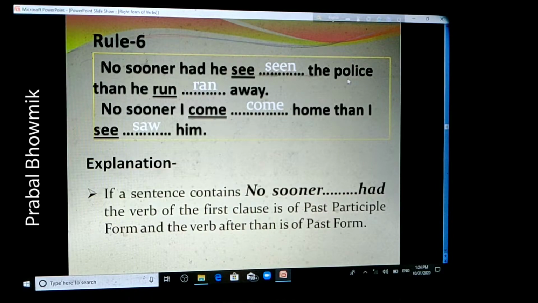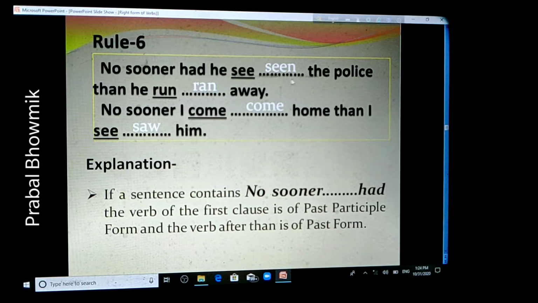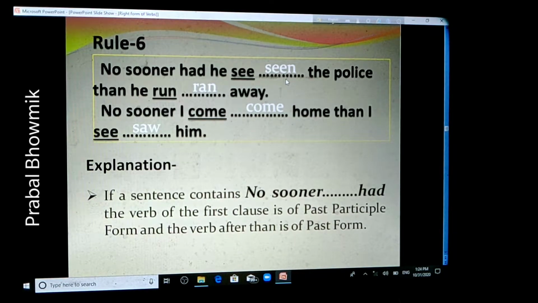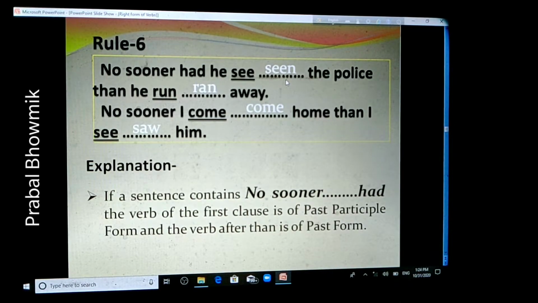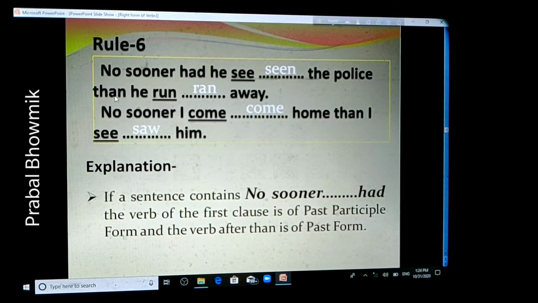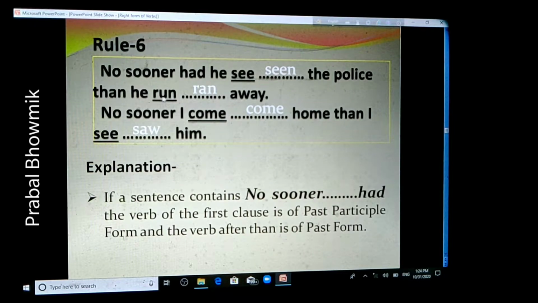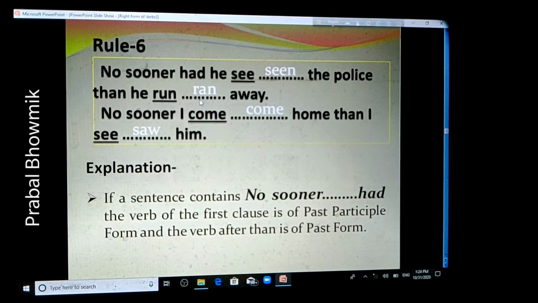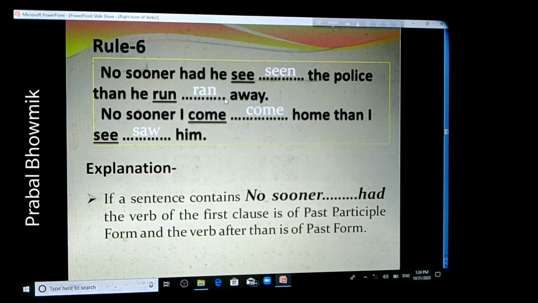So the verb of the first clause is of past participle form. For this reason we used seen here. And the verb after "than" is of past form. There is a "than" in the middle of the sentence and the verb after "than" should be past form. For this reason we used ran here and it is the right form.